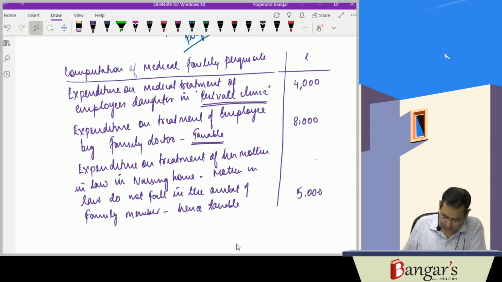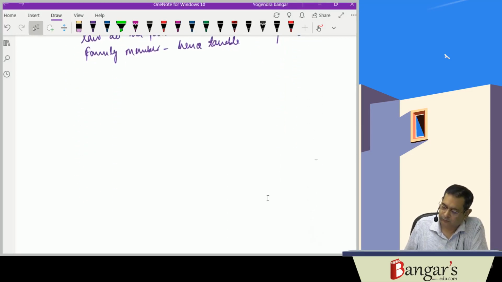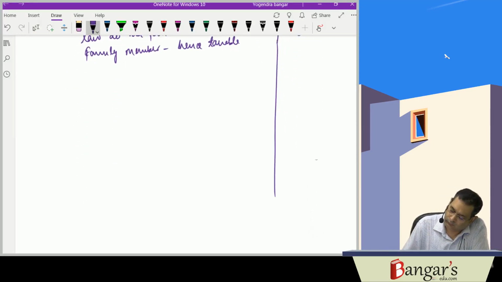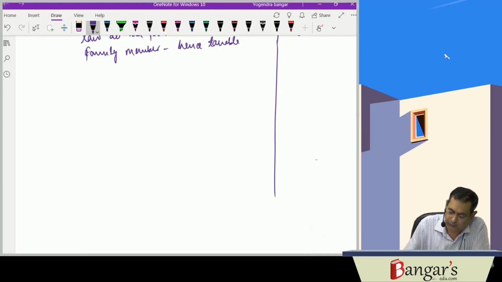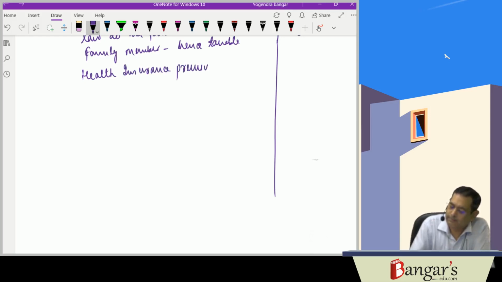Next is health insurance premium paid by the employer on the health of the employee.